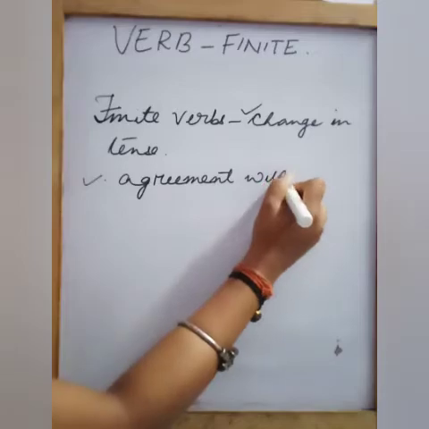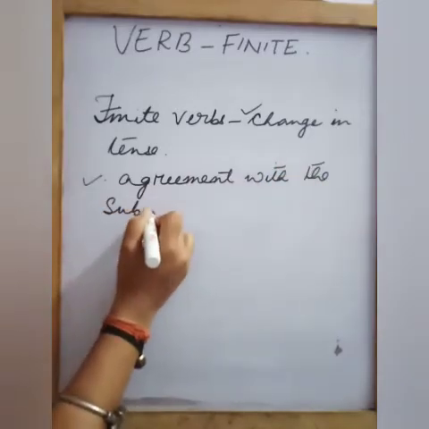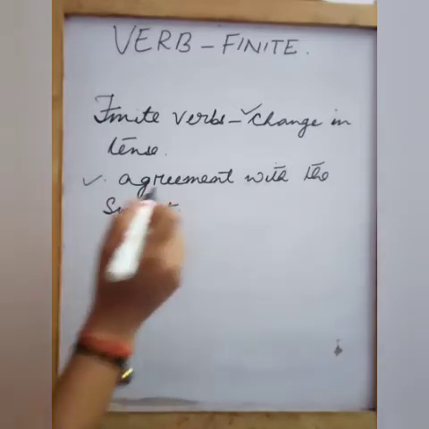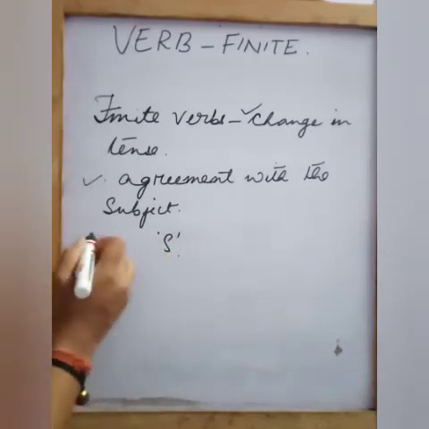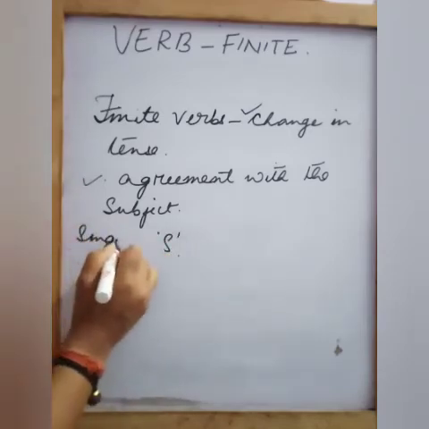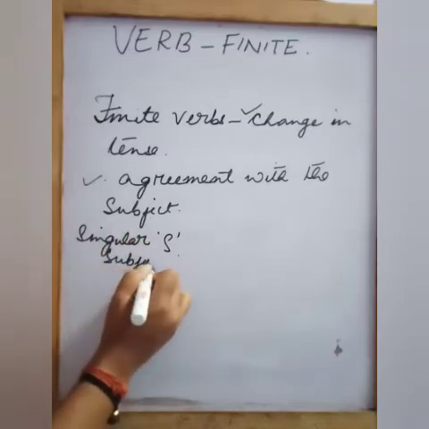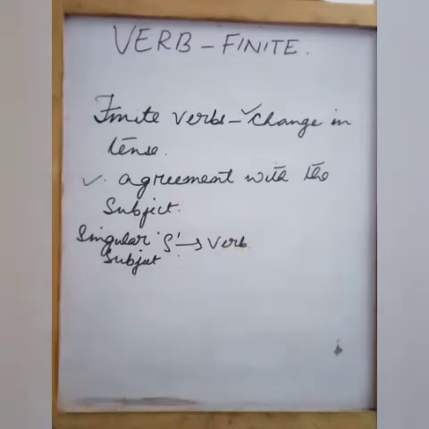Agreement with the subject. Remember, we have done this subject verb agreement. What does the subject verb agreement say? When the subject is singular, the verb will have an s with it. Singular subject, the verb will have an s, isn't it? So this is the subject verb agreement.